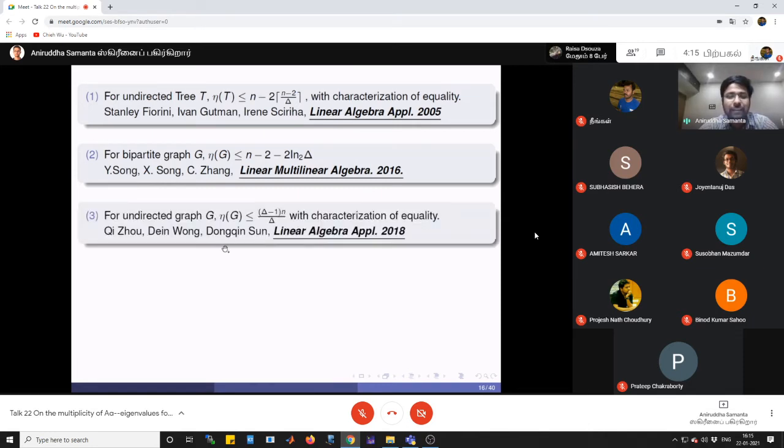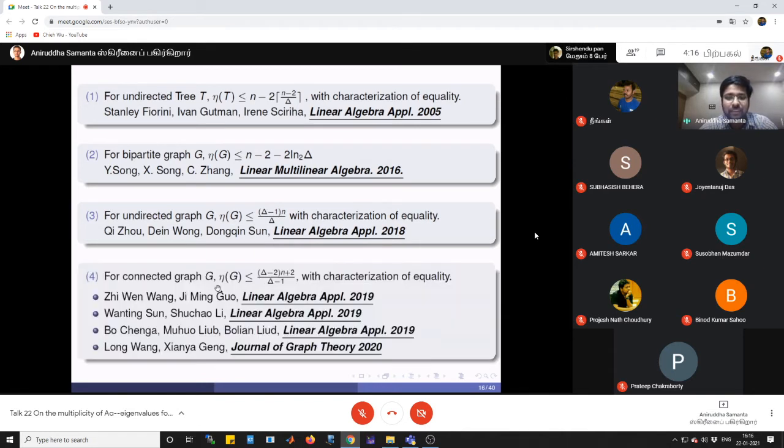In 2018 we can see that if G is any arbitrary graph, then the nullity of G is less than or equal to this. And in the most recent result, if G is a connected graph, then the nullity of the graph is less than or equal to this quantity. Okay. Many authors proved this result almost at the same time. So here we only considered the nullity of an undirected graph.